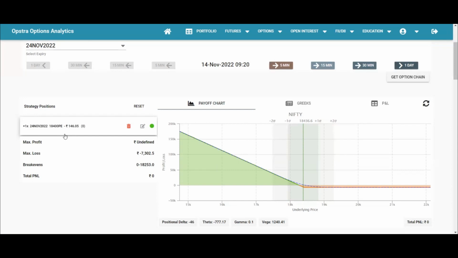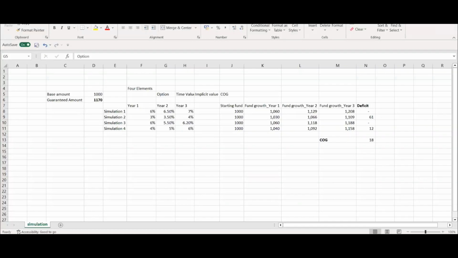That is because, as I mentioned before, the insurer is like selling an option. The insurer wants the market to go up. That means the insurer is bullish on the market. That's why the insurer will make profit, because if the market falls, then chances are this 1,000 will become 900, and this guarantee will bite the insurer. So the insurer is bullish on the market, and the insurer is selling the option.